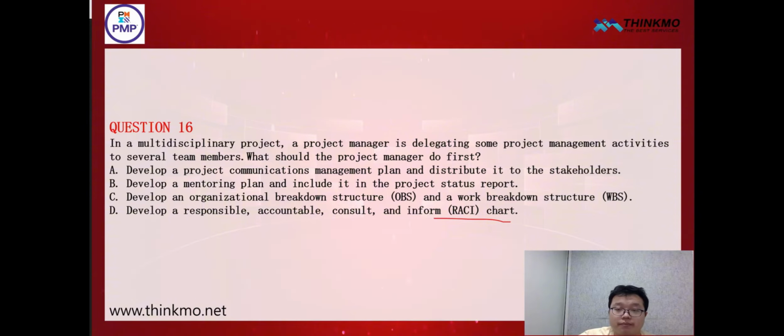As for the items listed above, the first is to develop the project communication management plan and distribute it to the stakeholders. But actually, for this question, what are we trying to do? We want to clarify the role and responsibilities of each team member in project management. Here, this falls under option A, which is a stakeholder issue, so it can't be chosen. Option B is to develop a mental guidance plan and include it in the project status report. But this doesn't really have much to do with our specific project team members either.